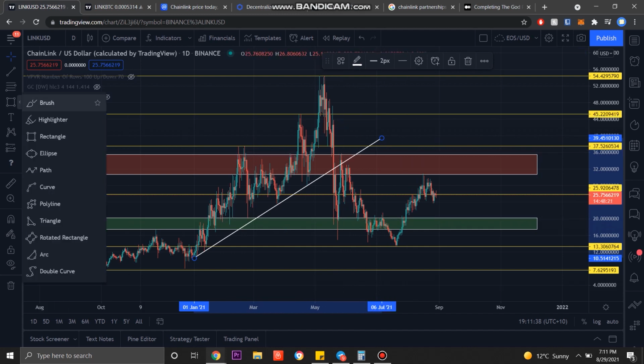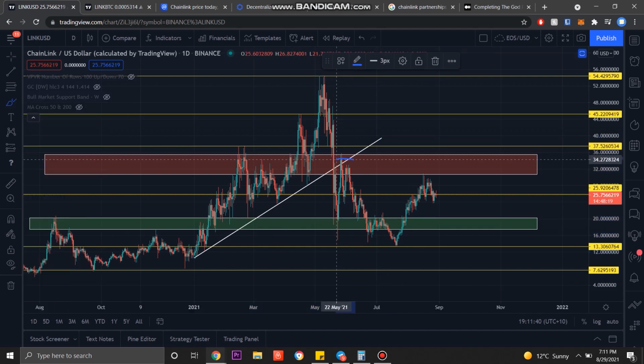We roughly retested that trend line as resistance here, and we failed to take it back, so we headed down further on Chainlink. If we draw a little arrow there, we headed down further, past our expected support zone, our green box here between $20.5 and $17, which I was expecting to hold. It didn't hold. We fell down to $13.